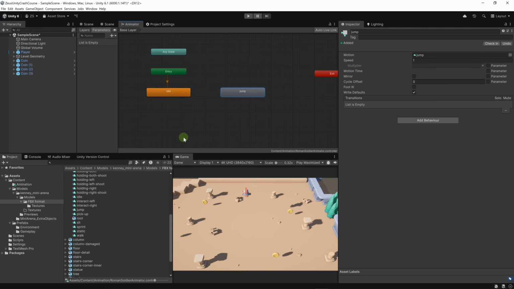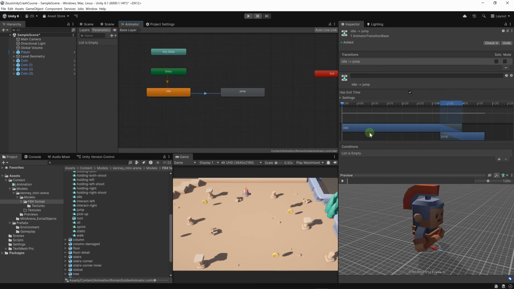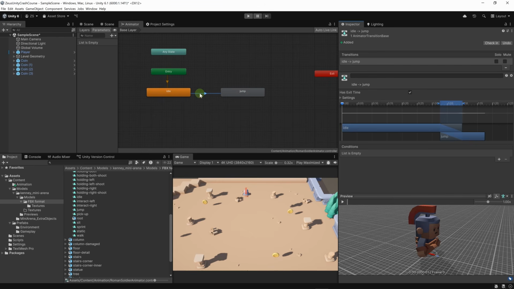But in order to do that, we need to add some parameters to our animator, because if we have a transition here, if we right click on idle and click on make transition and then click on jump, this transition needs a condition to be triggered, and we can add the condition here on the inspector of this transition. Let's click plus. Right now it says that we don't have a parameter on the controller, and that's true. We need to add a parameter here. We can either add a float, int, bool, or trigger parameter. For jumping, let's add a boolean.